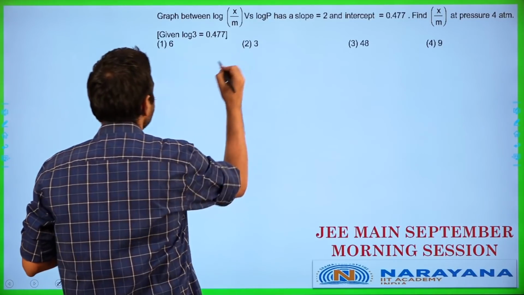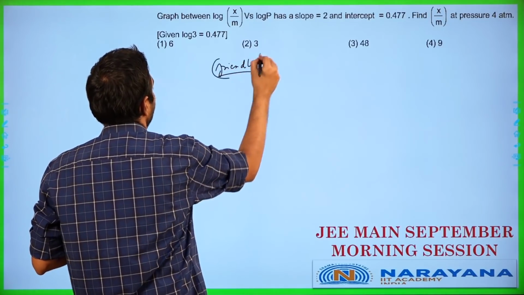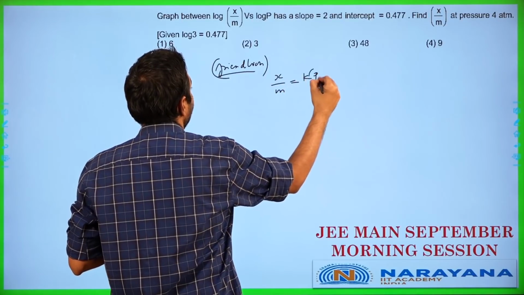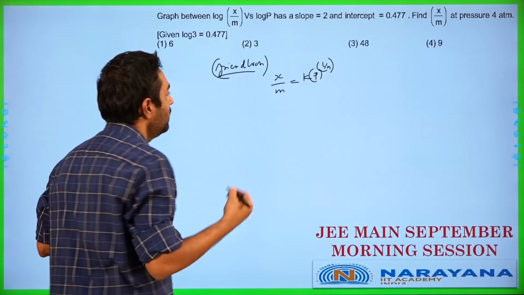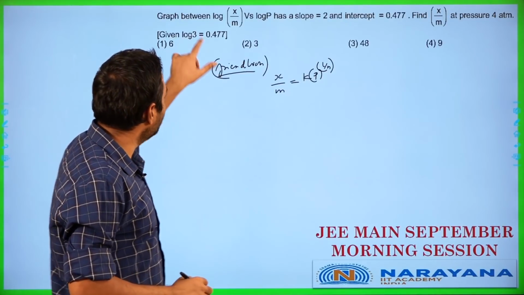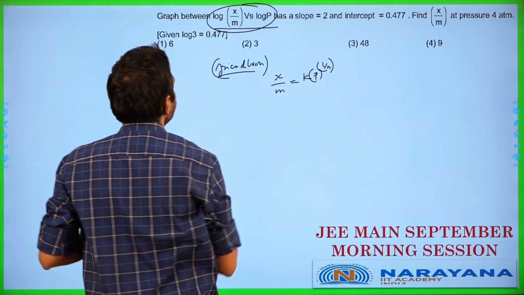What is a Freundlich adsorption isotherm? Freundlich adsorption isotherm is going to be this. We will end up having the equation as x by m is equal to K p to the power of 1 by n. So this is going to be your Freundlich adsorption isotherm equation. So if I look at the equation, they are talking about drawing a graph of log of x by m versus log p.